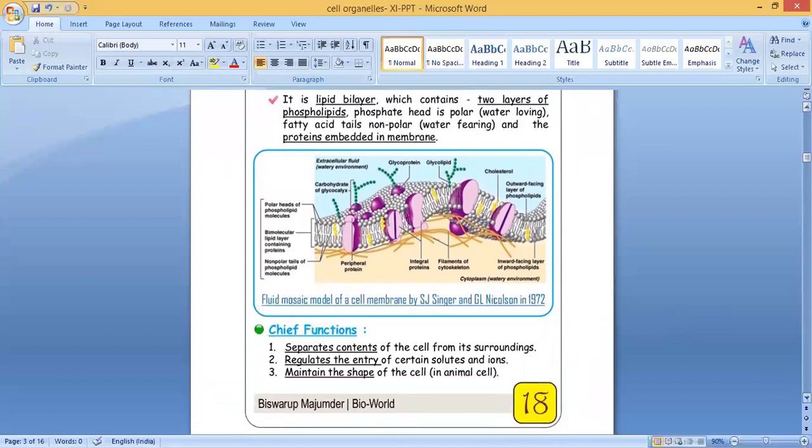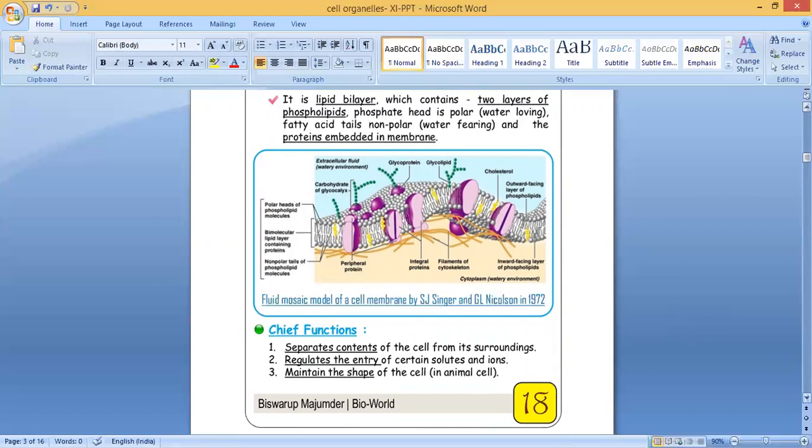Then I told you just now why it is called the fluid mosaic model. An improved model of the structure of the cell membrane was proposed by Singer and Nicholson in 1972, widely accepted as the fluid mosaic model. According to this, the quasi-fluid nature of lipid enables lateral movement of proteins within the overall bilayer.